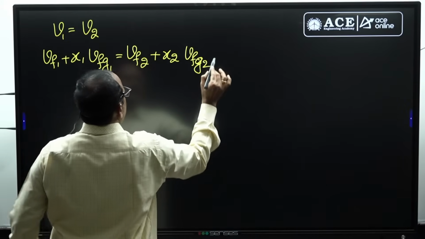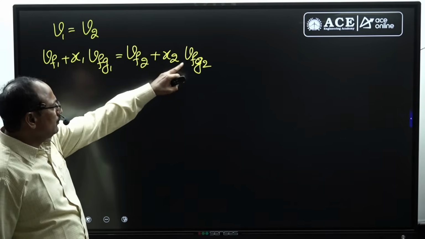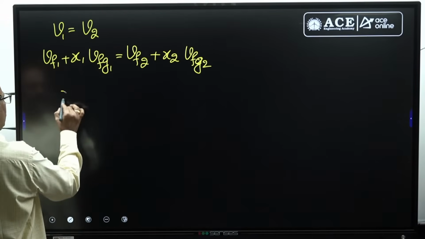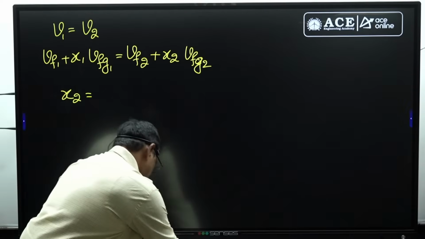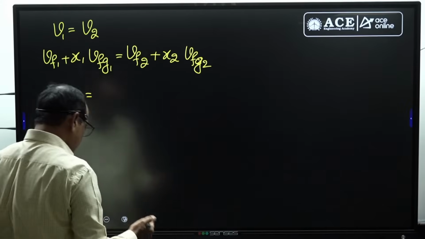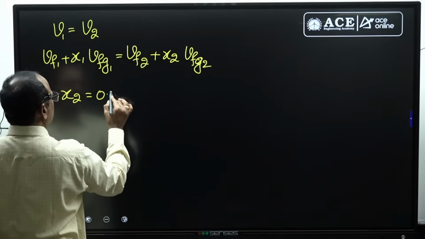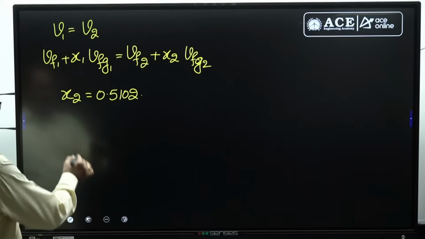You substitute Vf1, Vfg1, x1, Vf2, Vfg2 for finding the x2 value. You simplify it for getting the x2 value. My calculator has shown the x2 value 0.5102. That is the final dryness fraction.